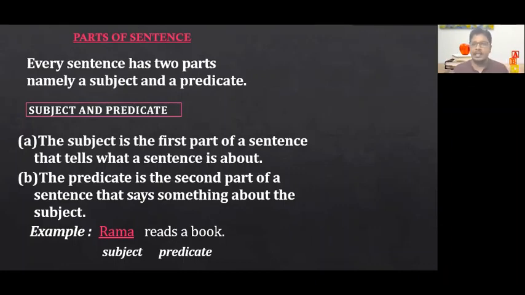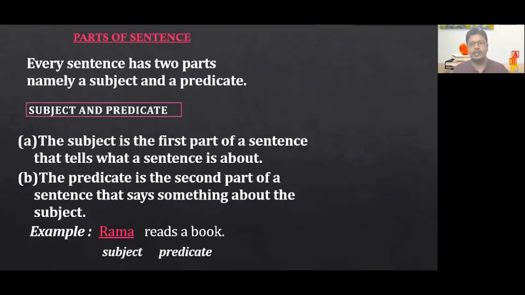See, the predicate is the second part of the sentence that says something about the subject. What we speak about the subject will be called as predicate. About whom we speak in a sentence will be termed as subject. The beginning part of a sentence is called as subject.